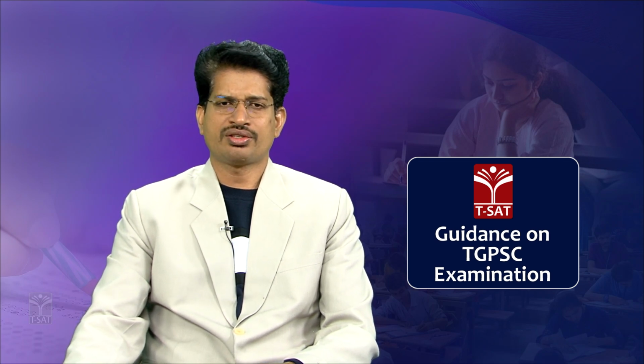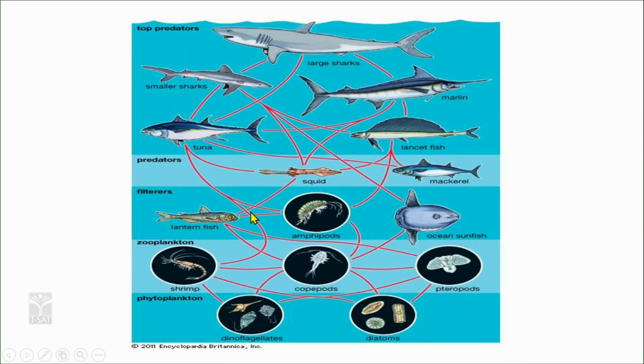In the case of trophic level structure, for example, this is a trophic level structure in a marine environment. The sharks are occupying the topmost layer. In a marine environment, at the first trophic level, you have autotrophs like the plankton, phytoplankton, which is pelagic, meaning floating in the marine environment.